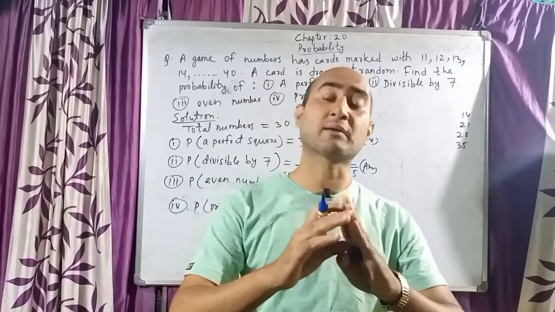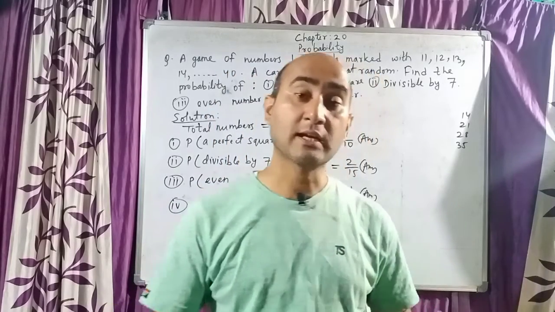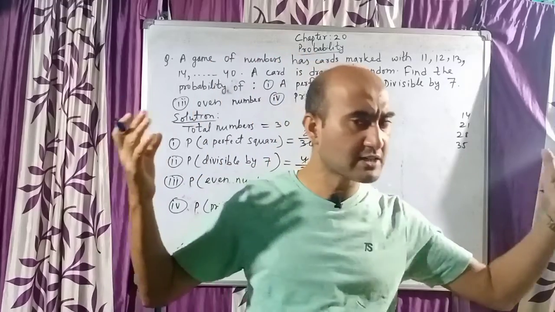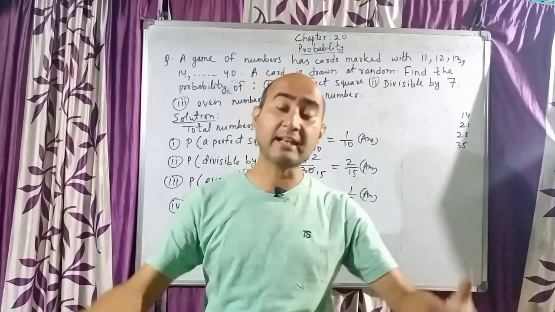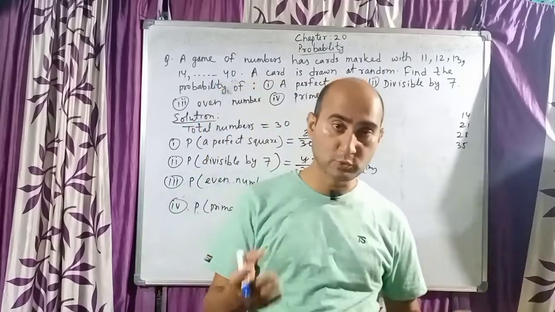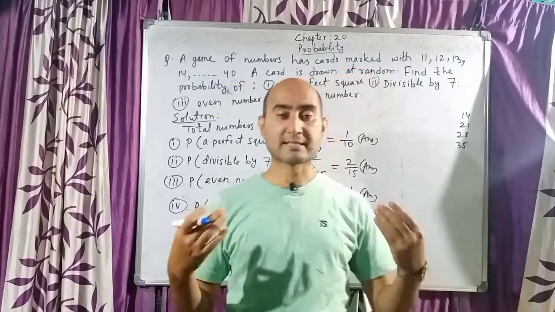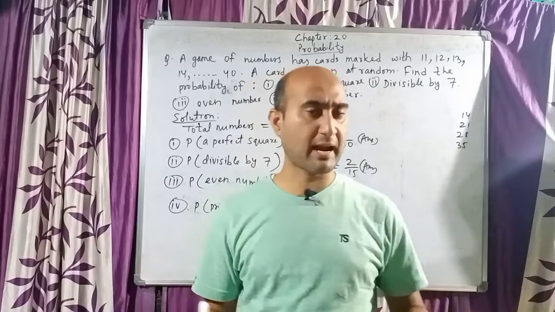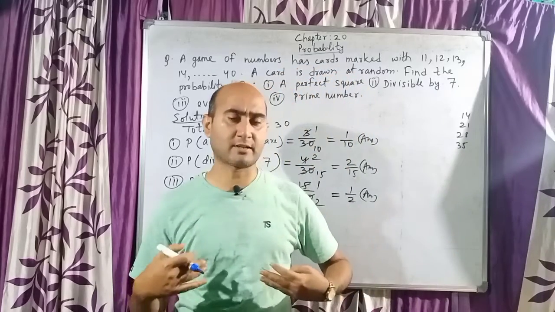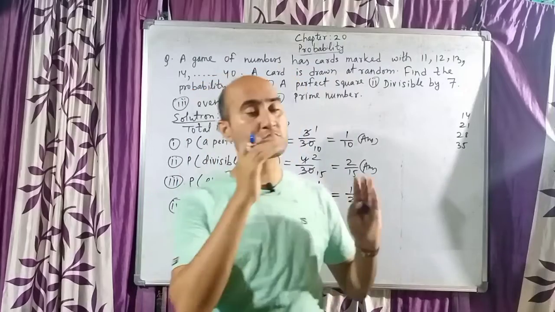It cannot be divided by any other number. Every number is divisible by 1 and by itself. For example, 2, 3, 5, 7, they all are prime numbers, but they are below 11. So we cannot take them. We have to take from 11. So 11 also is a prime number.